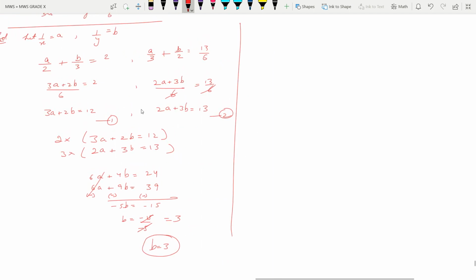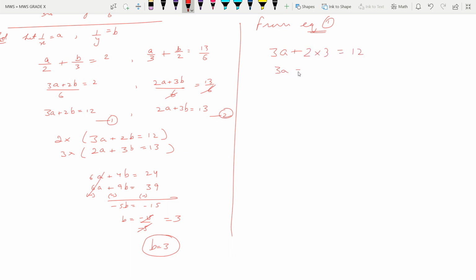Let us take out the value of a. So using any of the equations, from equation 1, 3a plus 2b equals 12. The value of b is 3, so we'll write here 3a plus 2 times 3 is equal to 12.